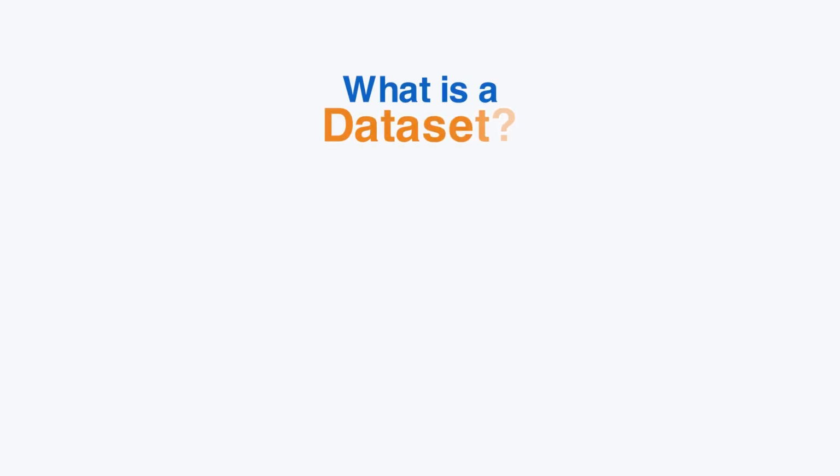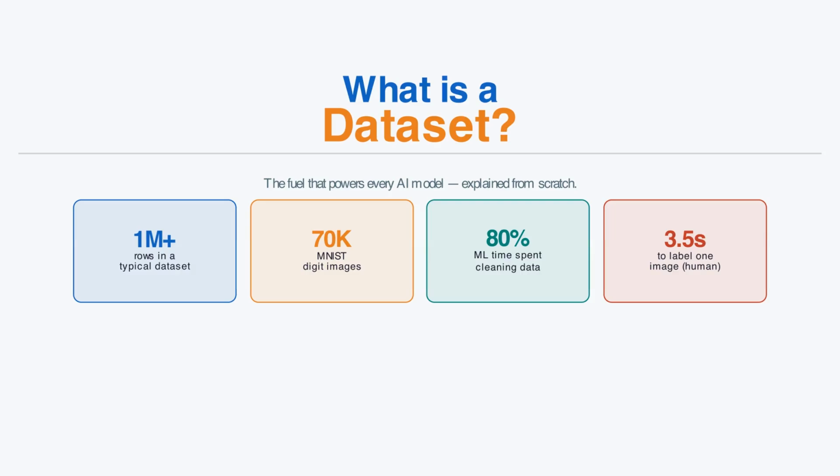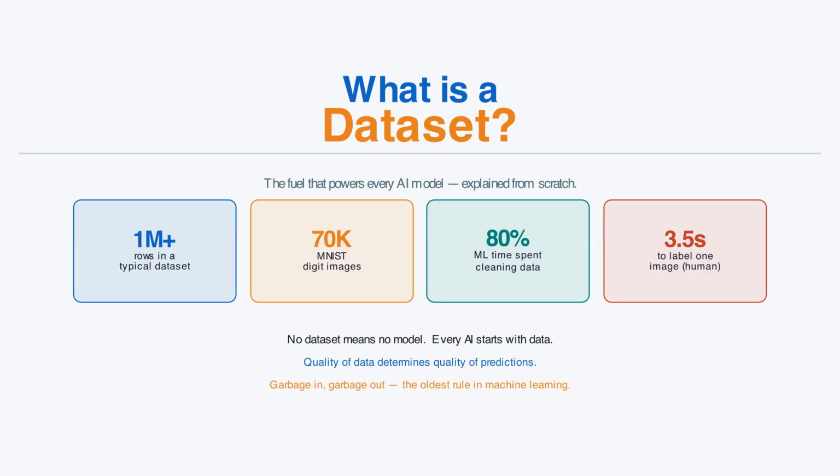What is a dataset? Three words that contain the entire foundation of artificial intelligence. Every model you have ever used, ChatGPT, Google Photos, fraud detection at your bank, all of them started with a dataset. By the end of this video, you will know exactly what a dataset is, how it is structured, why quality matters more than size, and how data flows from raw collection to a trained model. No jargon. No shortcuts. Let us build it from scratch.